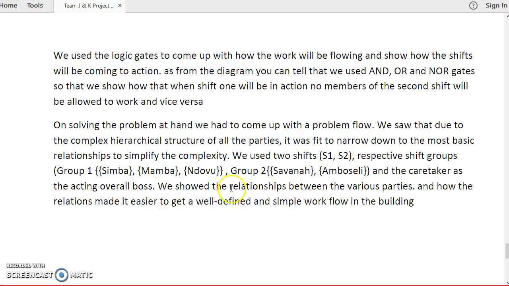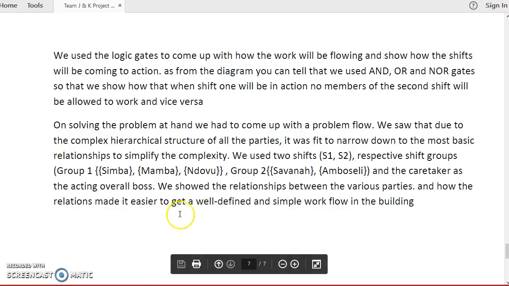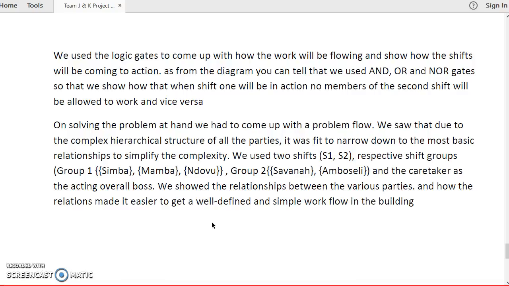And we had the caretaker acting as the overall boss, so that we can have a general reference point, so that we can form the universal set. And we used relationships and functions, mapping from one group to another, from one set to another, so that we could achieve the desired goal.